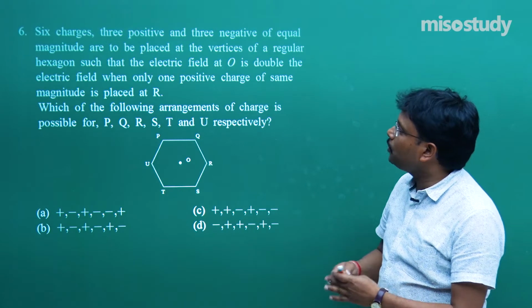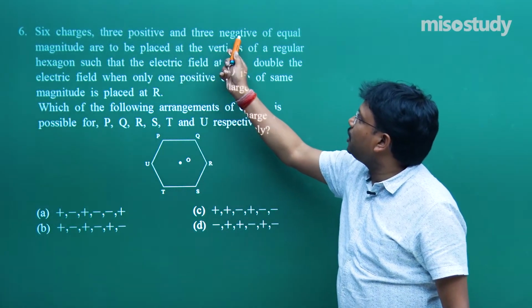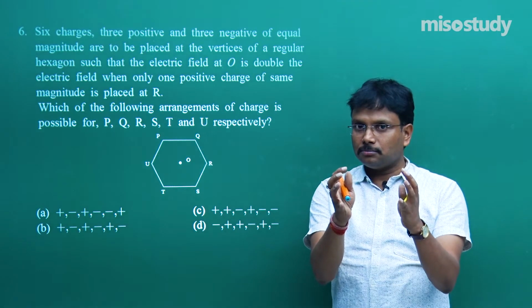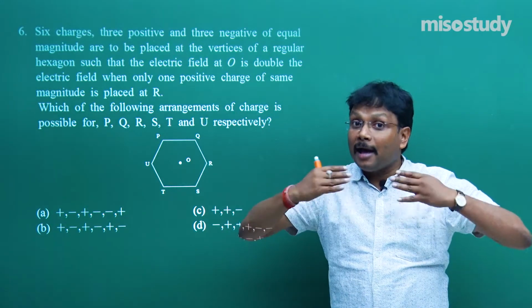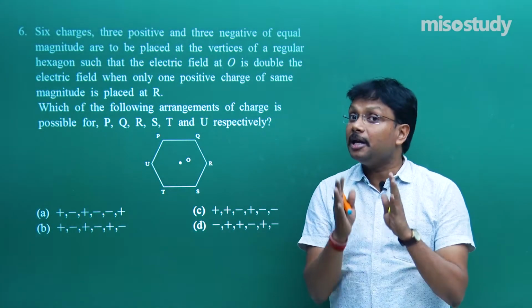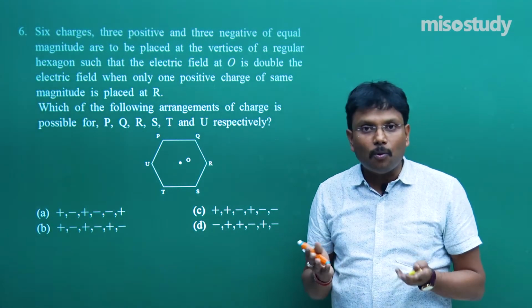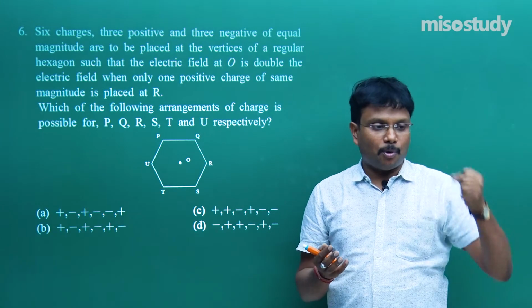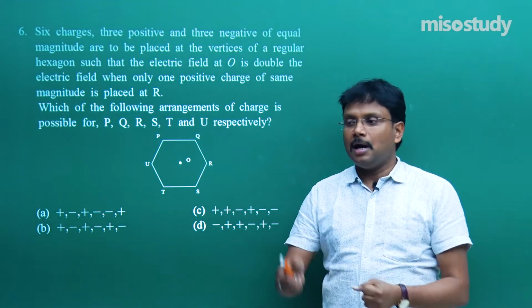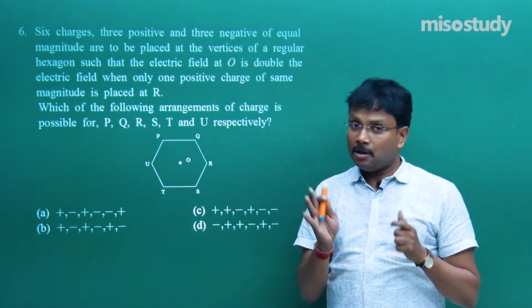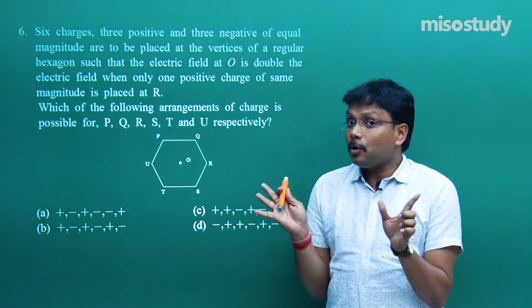Now listen carefully. 3 positive, 3 negative. We can surely arrange them in a fashion where the net electric field is going to be 0. Why? Positive, positive, positive, negative, negative, negative, with equal combination and equal magnitude.